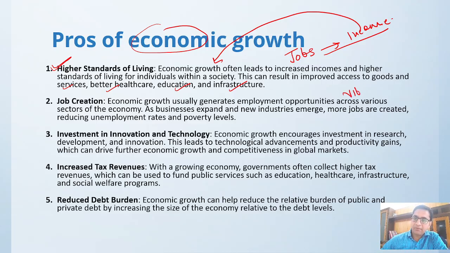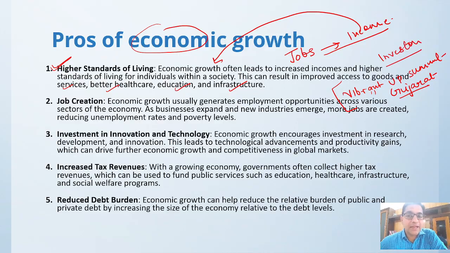You know, the Vibrant Uttar Pradesh summit, the Vibrant Gujarat summit. Why do these summits happen? Because we call on investors to invest in our areas. Industries will emerge, more jobs will be created and the unemployment rate will be down. And since a lot of jobs will be created, slowly the poverty level will also decline, right? Then investment in innovation and technologies.